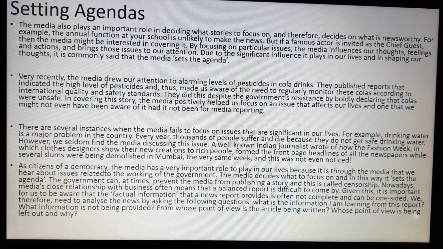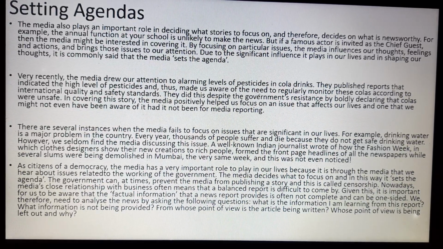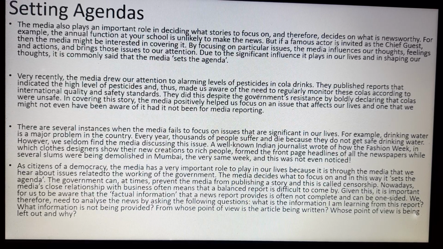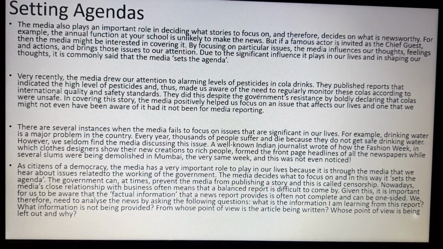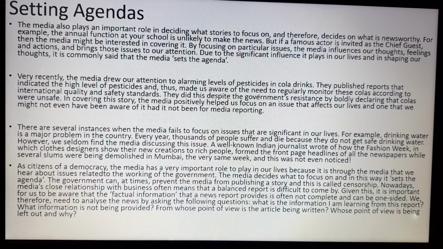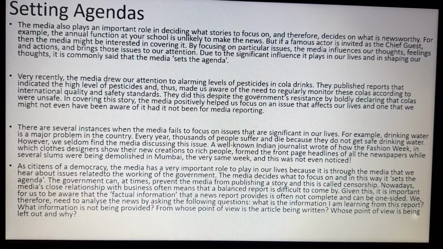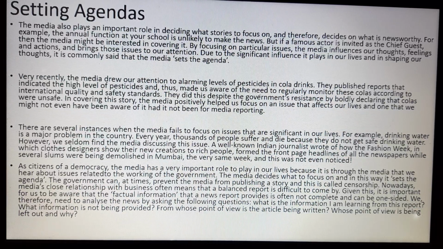For example, the annual function at your school is unlikely to make the news, not at all. But if a famous actor is invited as chief guest in your school program, that will become interesting coverage, and the media will come and note that a certain film star came to your school campus and gave awards to different persons.